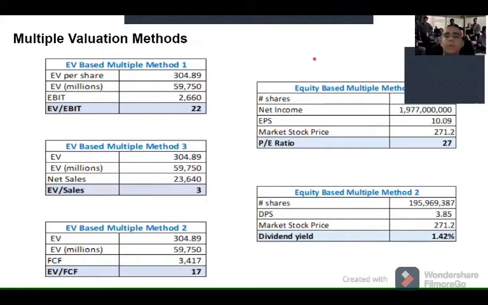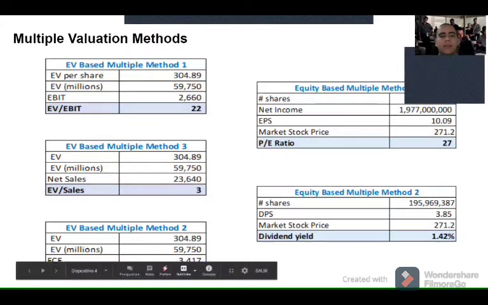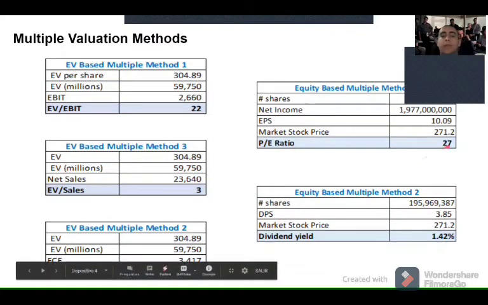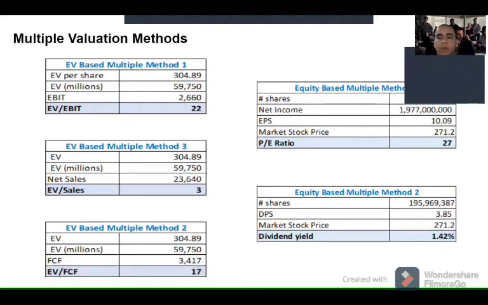So now regarding the multiple valuation methods, we have two types of valuation methods with multiples: enterprise value-based multiples and equity-based multiples. For the enterprise value ones, we have that the EV to EBIT multiple is 22 times, to sales is 3 times, and 17 times free cash flow. And if you consider the equity-based ones, which are the P/E ratio first of 27 times the earnings per share, you could think that those multiples are really high.